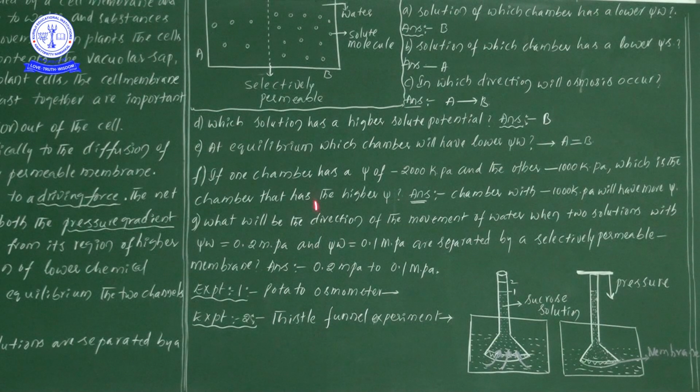Then, for the explanation of osmosis, as we have seen before, what did we take? The potato osmometer. In our early studies we have done this particular experiment.